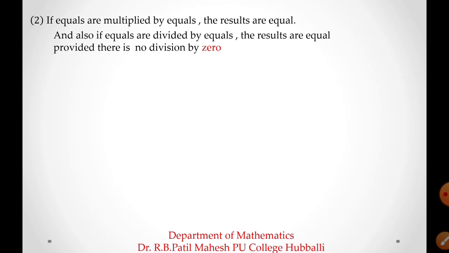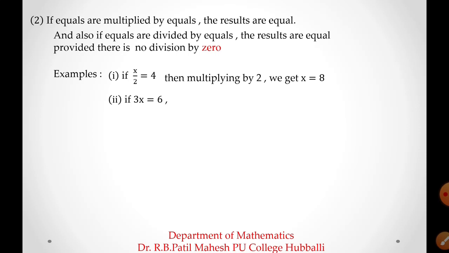Students, if you are dividing on both sides, that should be a non-zero number. Some examples for this: if x by 2 is equal to 4, then multiplying by 2 on both sides, we get x equal to 8. I am multiplying the same number 2 on the left hand side as well as on the right hand side, then I am going to get x equal to 8.